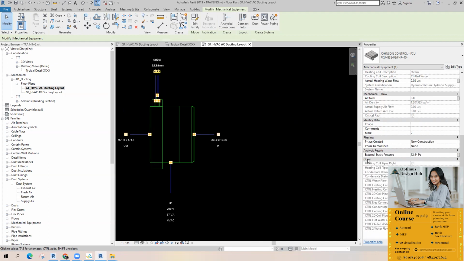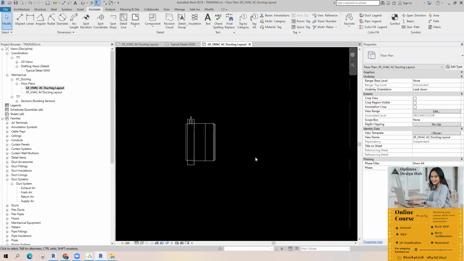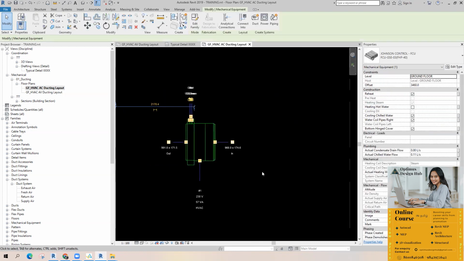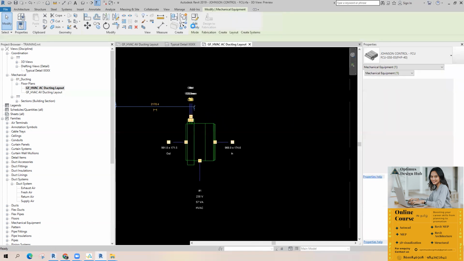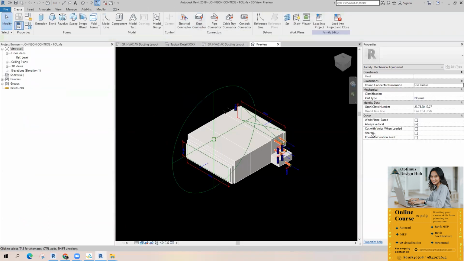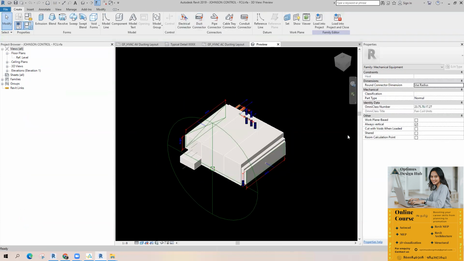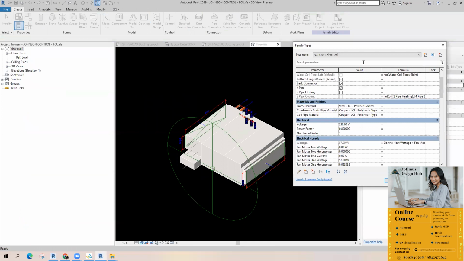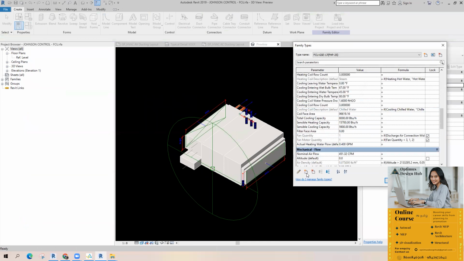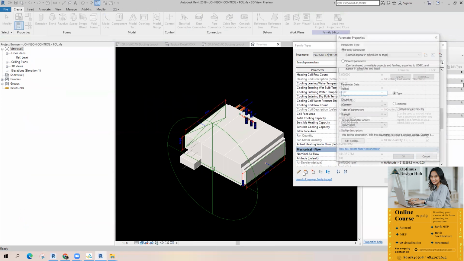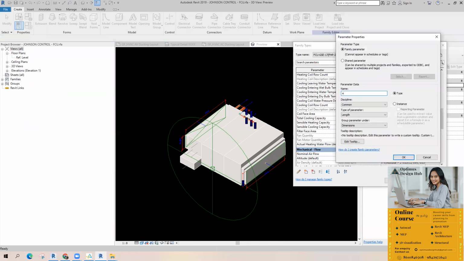It should come under the other category. Okay, it should come under other category, like equipment tag. Okay, for that there are two ways. Either you can create in this family, the family edit. Okay, these are default parameters. Either you can create a new parameter here called mechanical equipment type. Okay, I will show this one. Equipment.